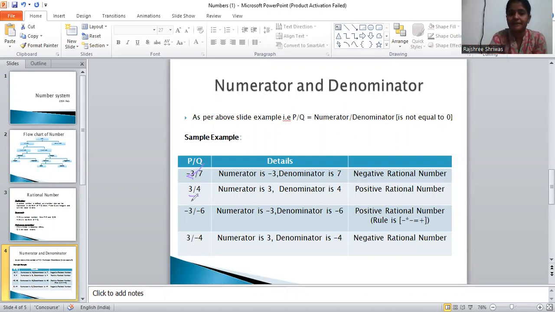Now come to the next. -3 by -6. Here, in both the numerator and denominator we find the negative. Okay. So numerator is -3, denominator is -6. So we have the rule. If you remember, we have the rule: minus into minus gets plus. So it becomes a positive rational number. Now come to next. 3 by -4. Now 3 is our positive number and -4 is our negative number. So it becomes a negative rational number. So this is all about the rational numbers.